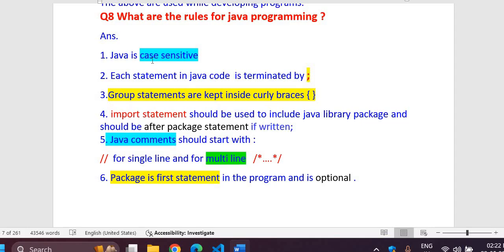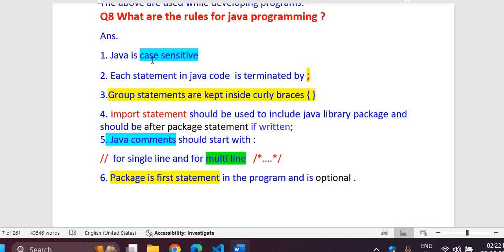Case sensitive, what does that mean? That means if you are defining anything in small letters, it will be different than the thing that has been defined in the capital letters. Like variable names, if you are giving a variable name, say num is a variable name, like age is a variable name. If you are writing it in capital letters, that will be different, and if you are writing in small letters, that will be also different.